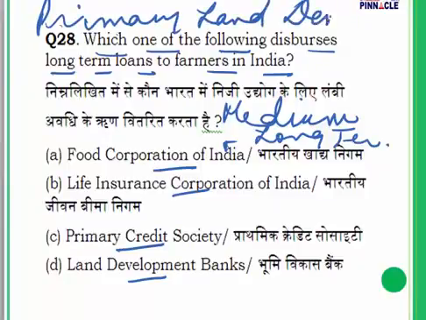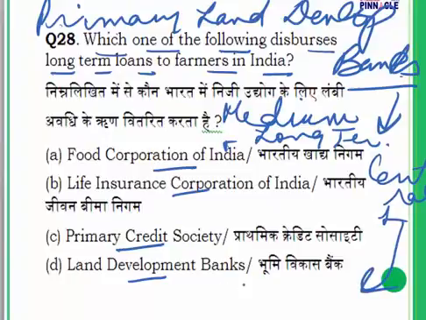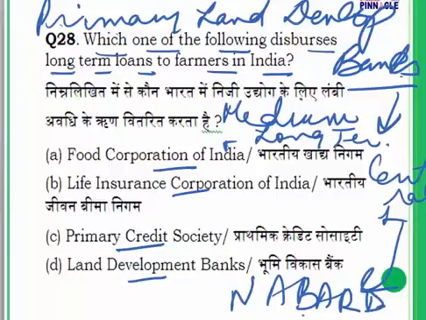Primary Land Development Banks. These banks have to depend on Central Land Development Banks, and the Central Land Development Banks are going to depend on NABARD. You must have heard of NABARD. They have to depend on NABARD. And short-term credit is dispersed to the farmers through Primary Agricultural Credit Societies.